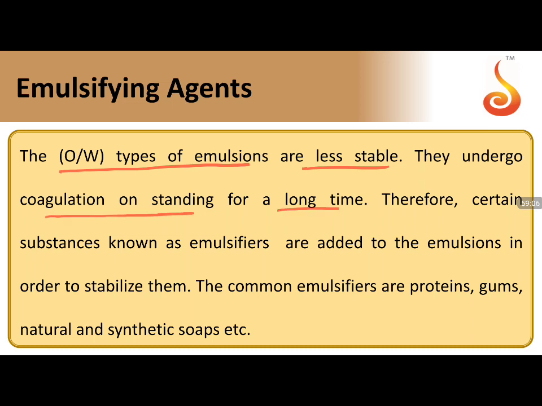Therefore, certain substances known as emulsifiers are added to the emulsions in order to stabilize them. These are called emulsifying agents. In milk, we have two types of proteins, casein and whey protein. Casein is taken as the emulsifying agent in milk. Proteins, gums, and natural and synthetic soaps all come under the category of emulsifying agents.